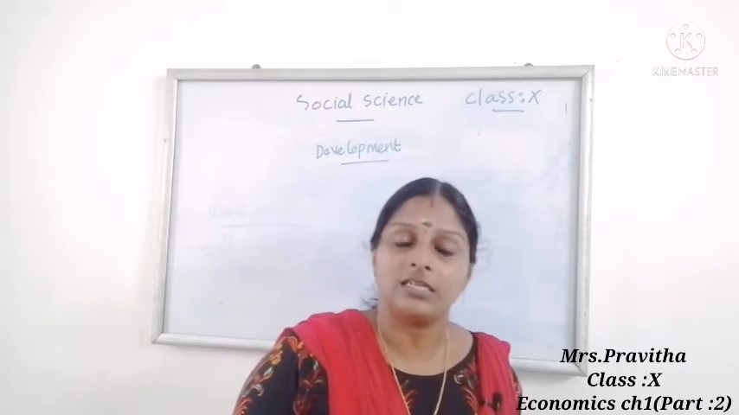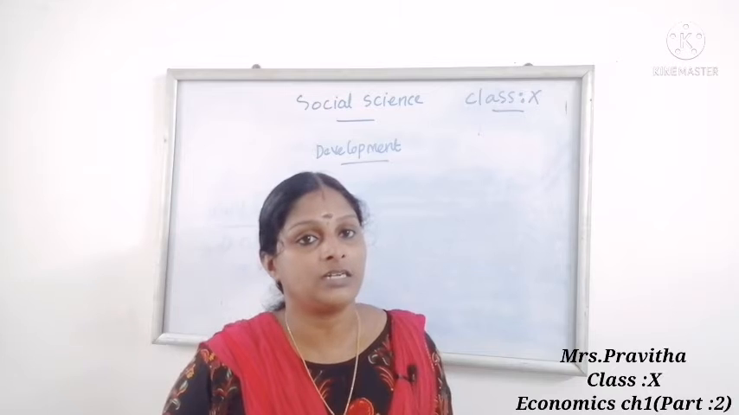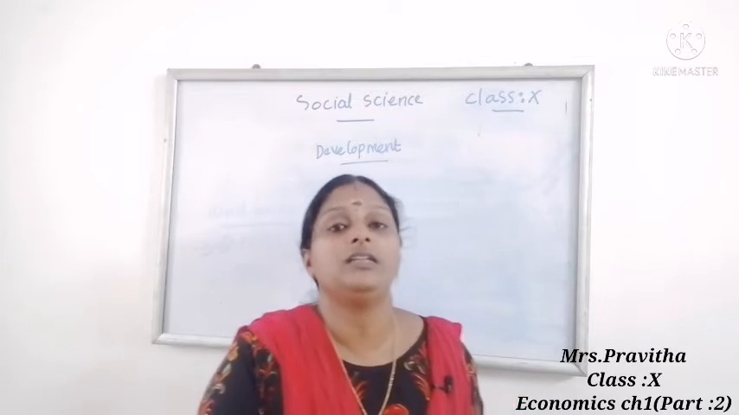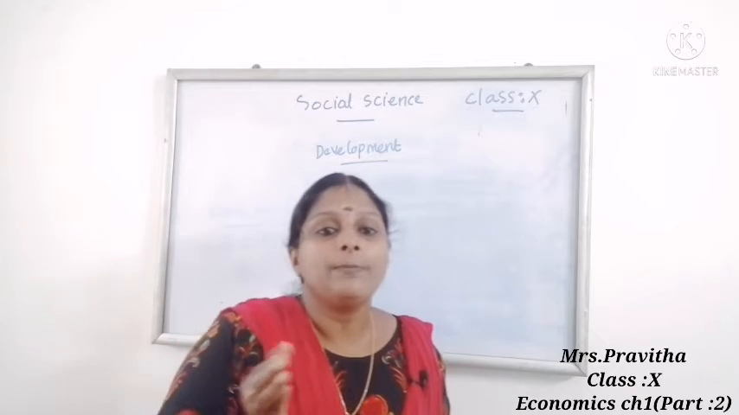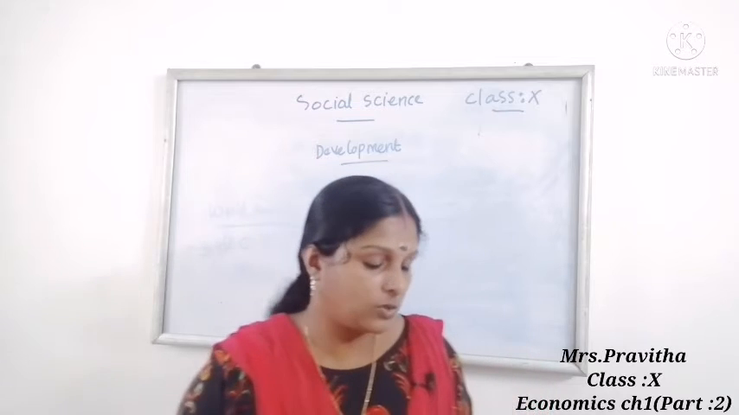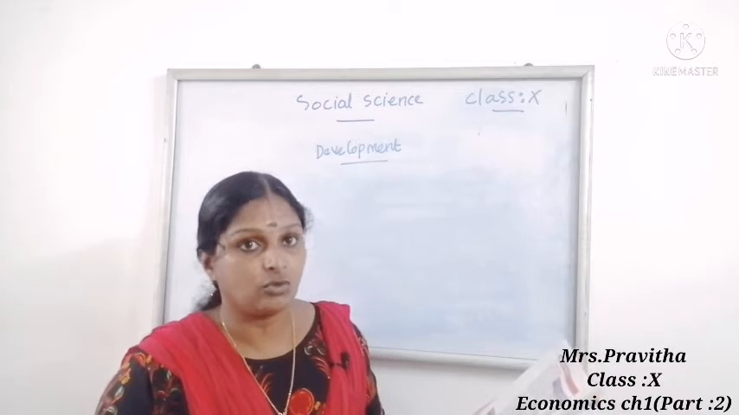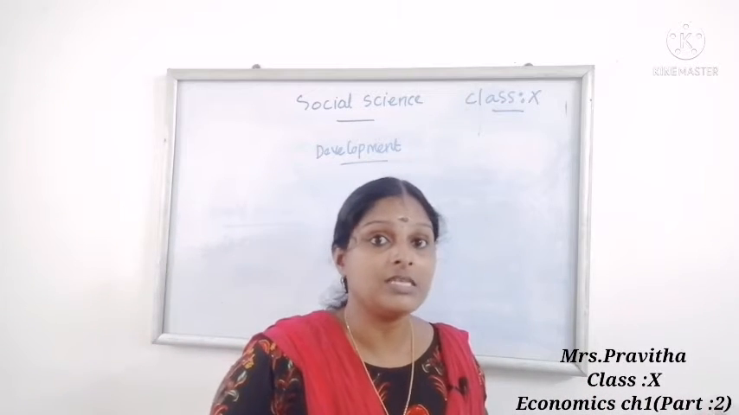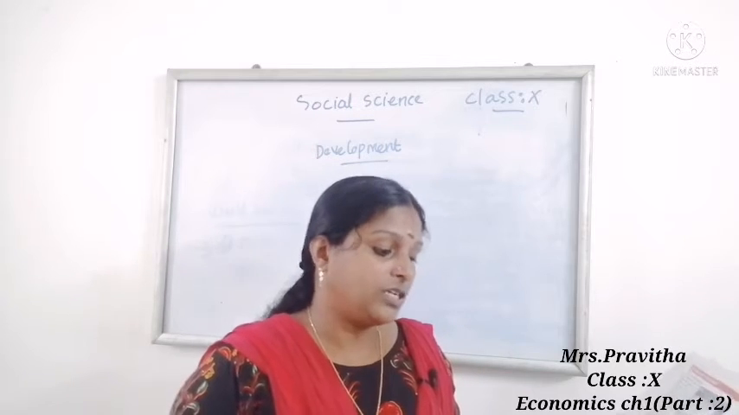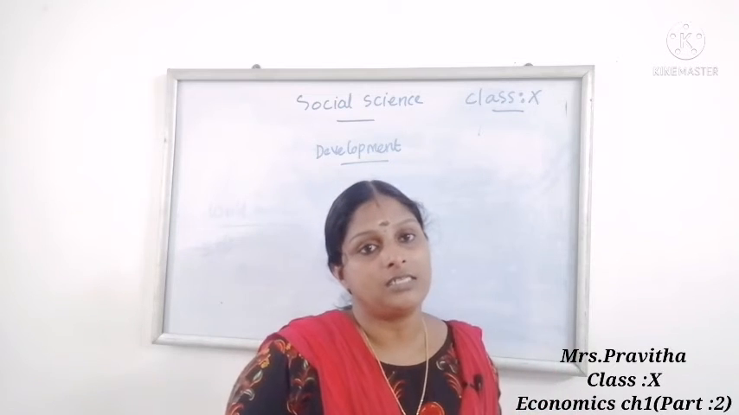Third one, net attendance ratio. Net attendance ratio is the total number of children of age group 14 to 15 years attending school as a proportion of the total number of children in the same age group. That is known as net attendance ratio.